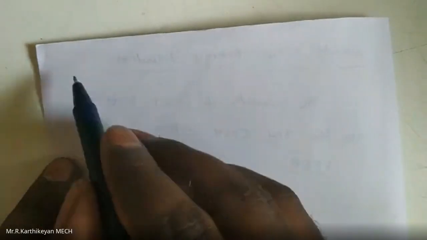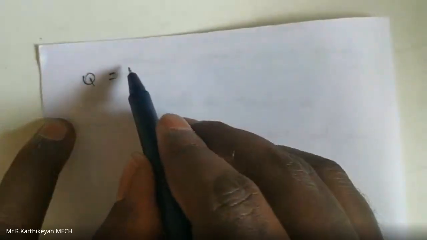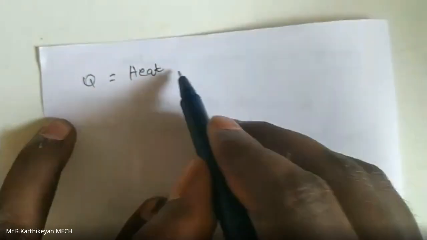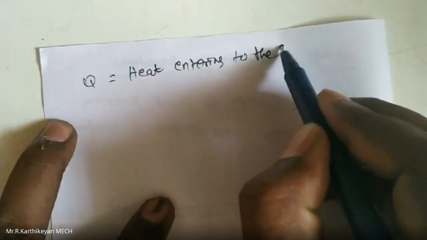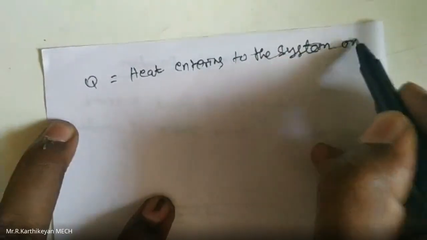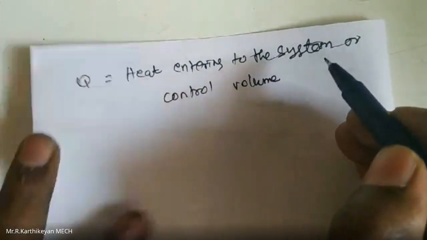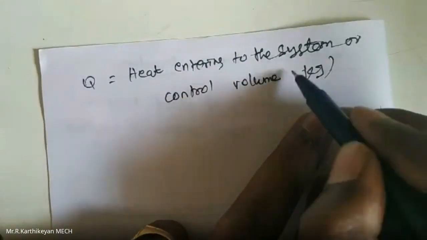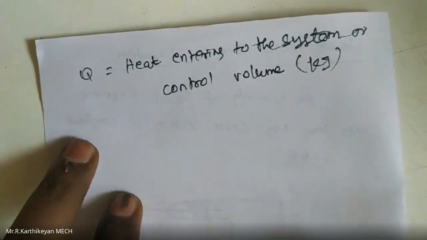Okay, the next quantity is capital Q. What does capital Q mean? That is the heat entering the system or control volume. The unit is kilojoule. Q means the amount of heat entering the system or control volume, in kilojoules.